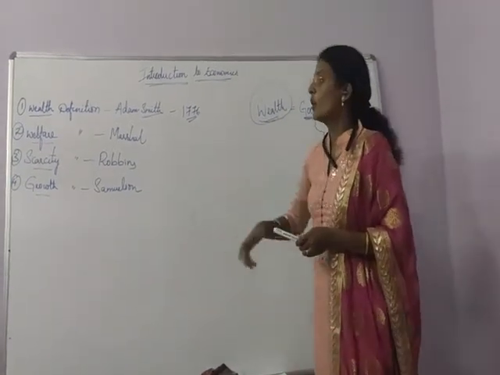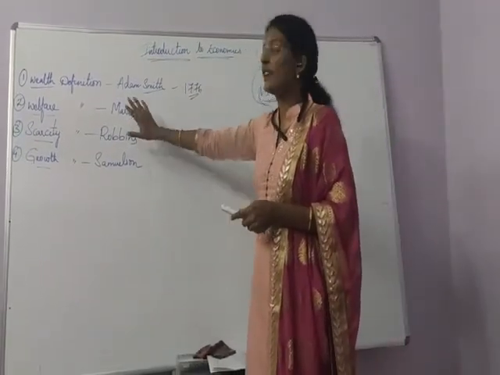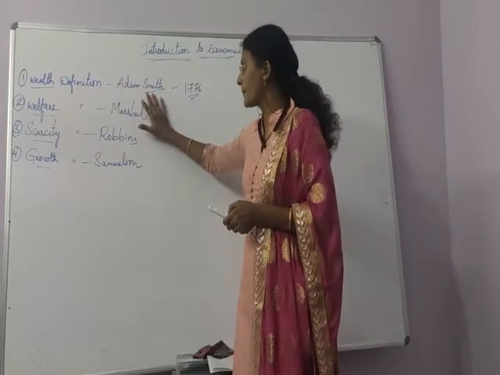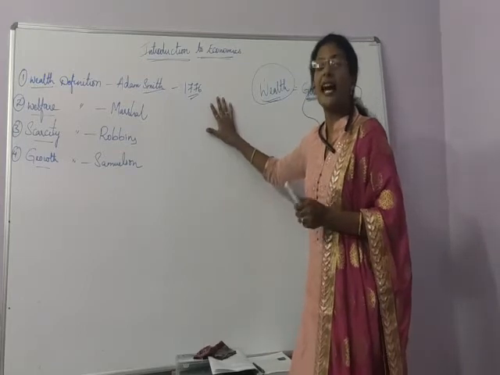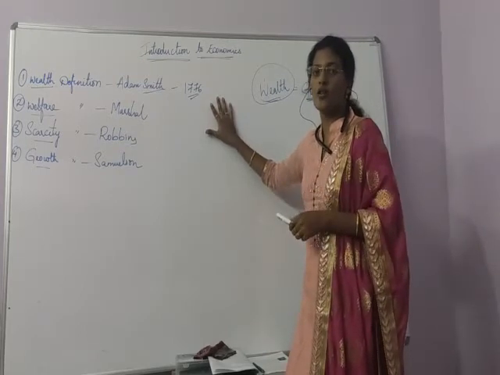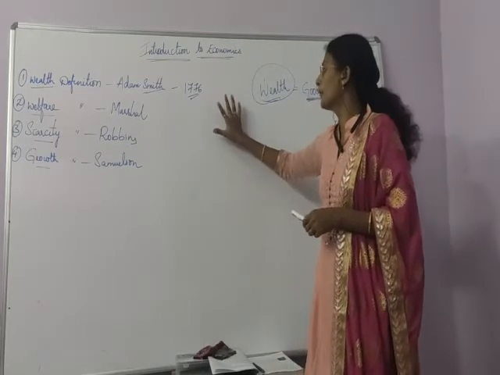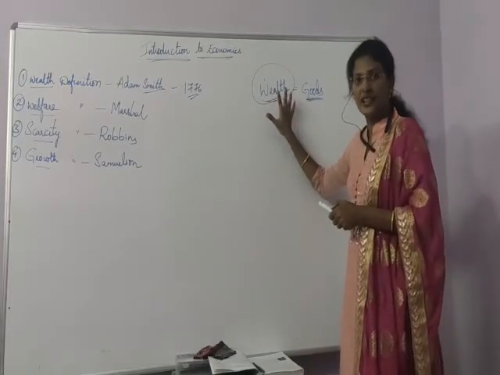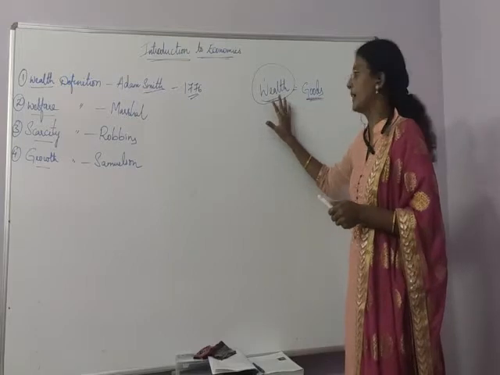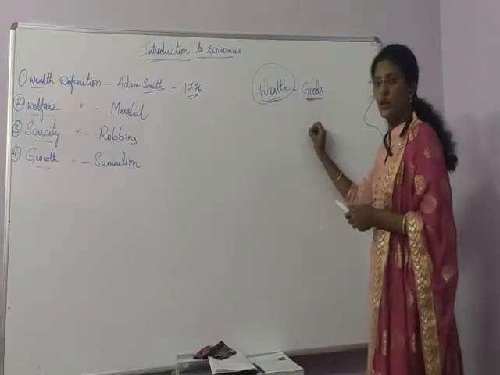So the wealth definition is given by Adam Smith in the year 1776. His book name is An Inquiry into the Nature and Causes of Wealth of Nations, and he mostly concentrated on wealth only. Wealth here means only goods.